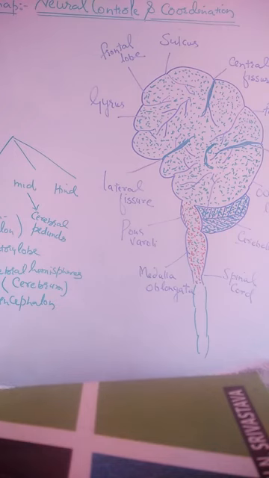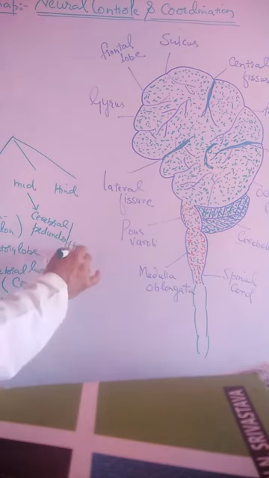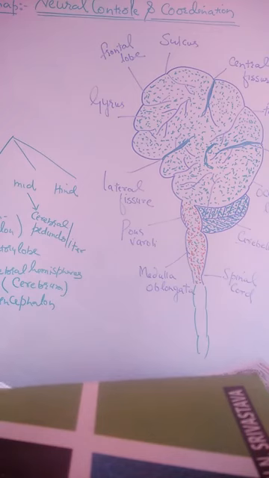And it also has one more part. That part is called iter. Iter is also called cerebral aqueduct, or in short form, iter.